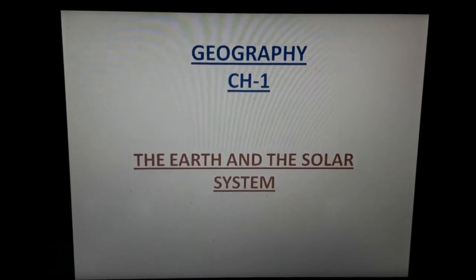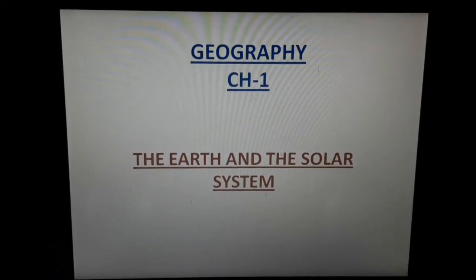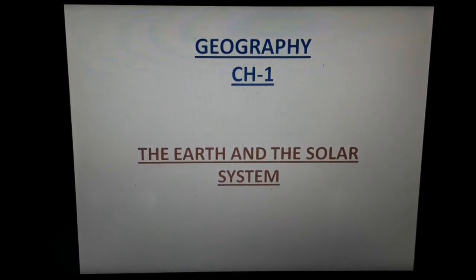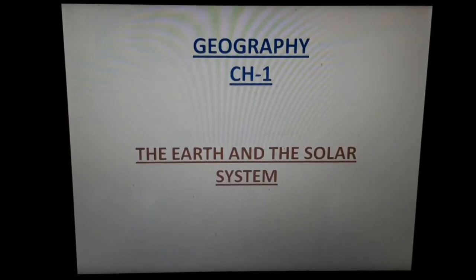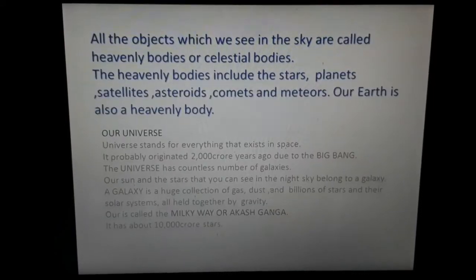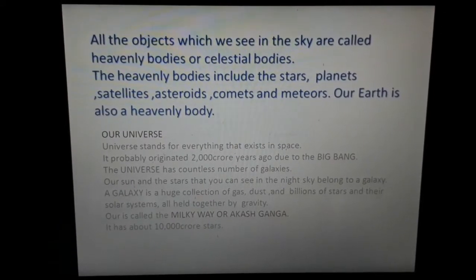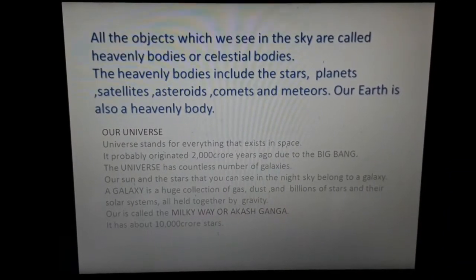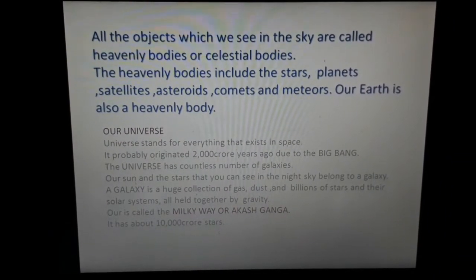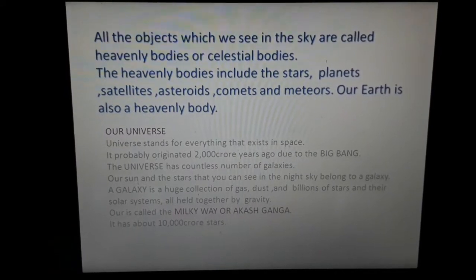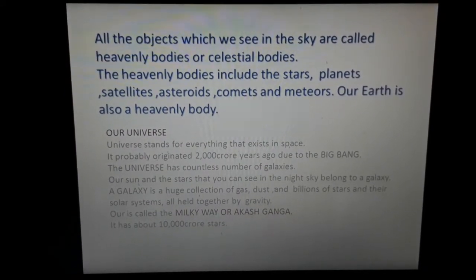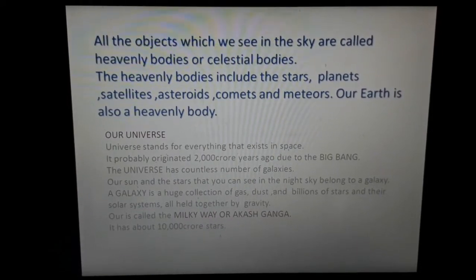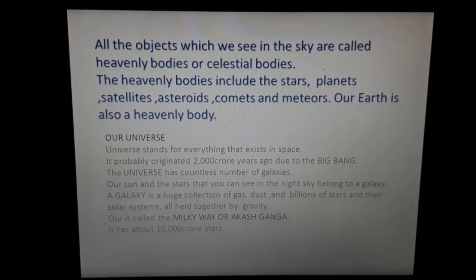Today we will continue with our geography chapter 1, the Earth and the solar system. First, let us revise what we have done in the previous session. We have discussed that all the objects which we see in the sky are called the heavenly bodies or celestial bodies. The heavenly bodies include stars, planets, satellites, asteroids, comets, meteors. Our Earth is also a heavenly body, and we have studied about our universe.